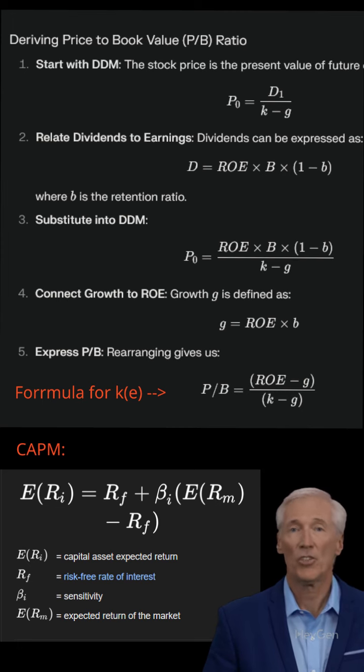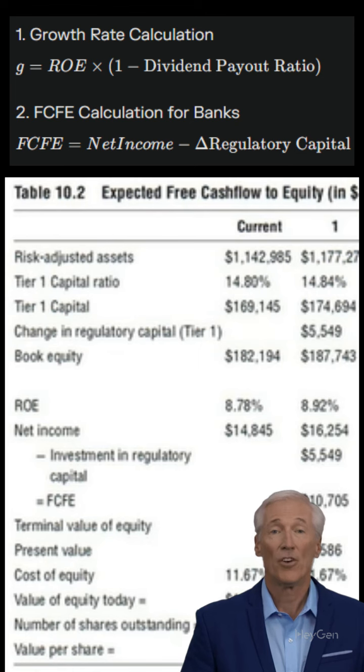Also, feel free to adjust the cost of equity based on the bank's regulatory capital using sector benchmarks like earlier, and remember, higher capital lowers risk. After calculating the cost of equity, the next step is to create a forecast model. During the operating phase, which we can assume lasts 5 to 10 years, we can calculate the growth rate using the formula, return on equity multiplied by 1 minus the dividend payout ratio. And finally, in the terminal phase, it's advisable to estimate growth in line with the risk-free rate.